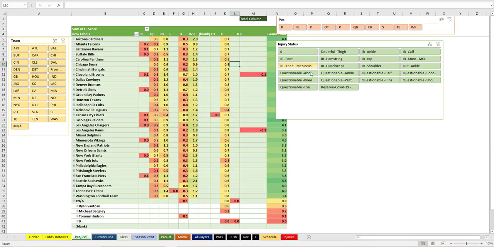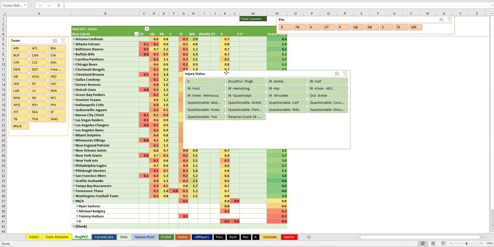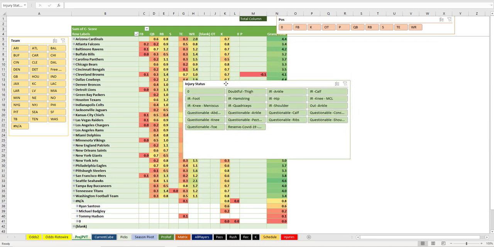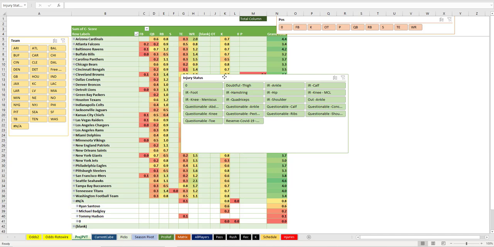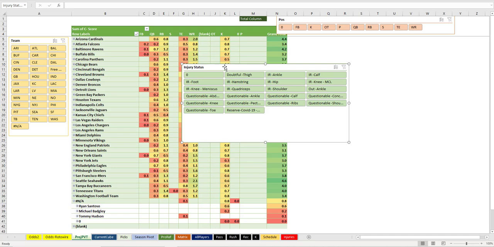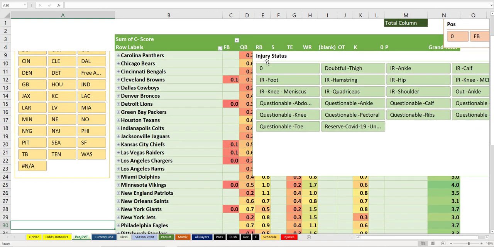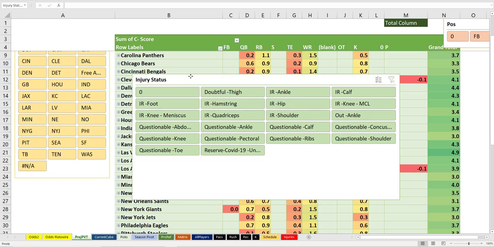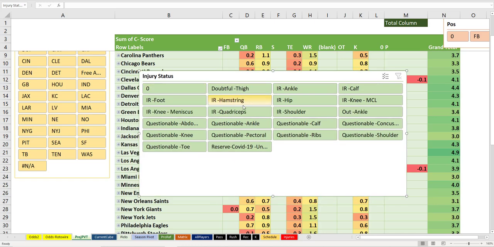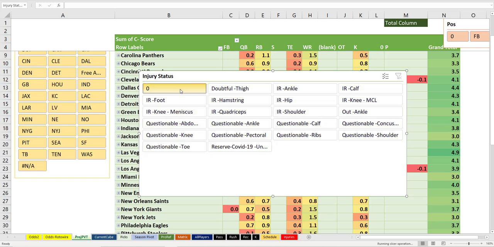So if we then open up all the stats, this injury slicer here, this is where I start to get into the type of video where I explain to people who are using this file all the things that you can do without me when you're just reviewing and digging into the stats. So this would include all players, whether or not they're injured, when we're showing everything that's in this green slicer here. But we don't want to show all of that because all these players are not playing. Only the players with the injury status of 0.